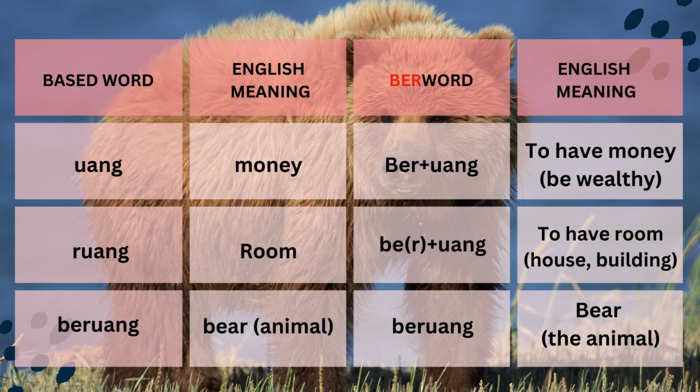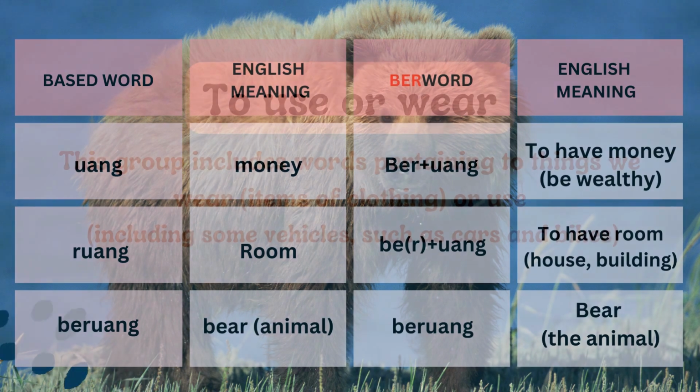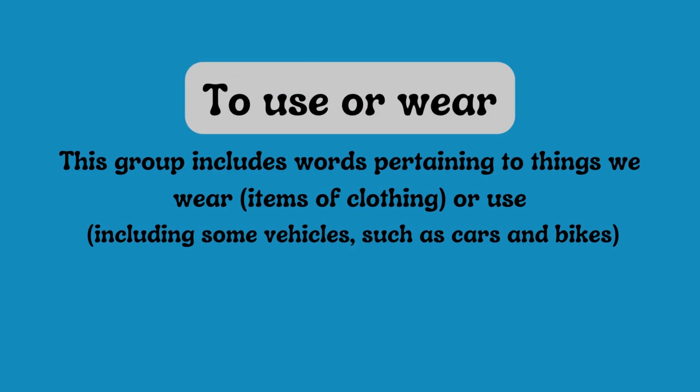English meaning: room. Ber word: ber plus ruang. English meaning: to have room, house, building. Base word: beruang. English meaning: bear, animal.